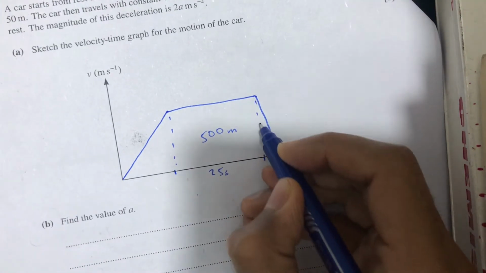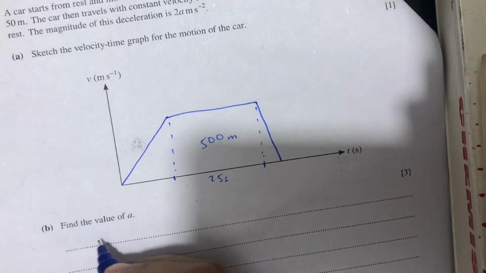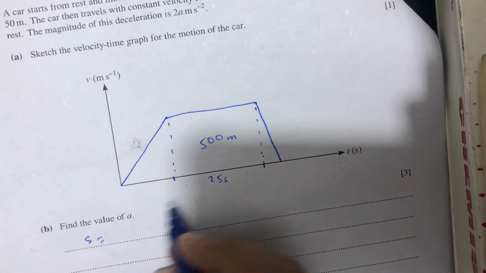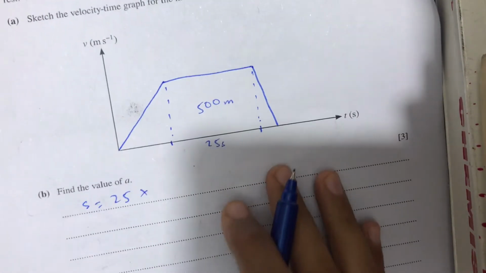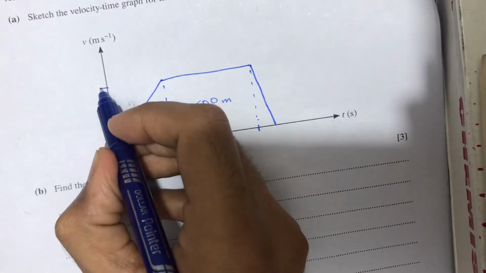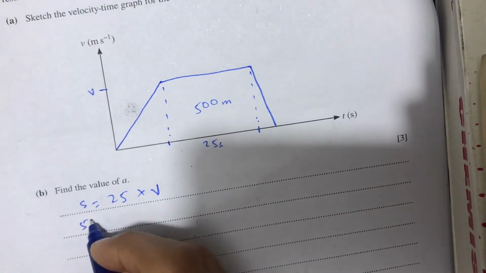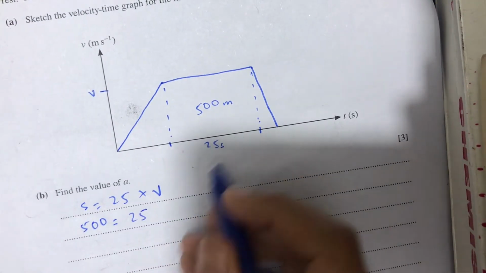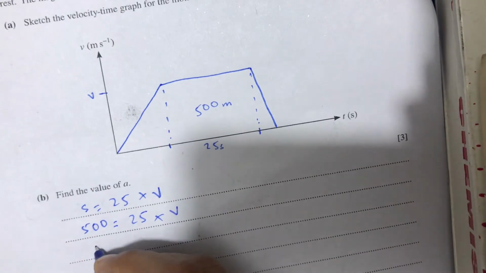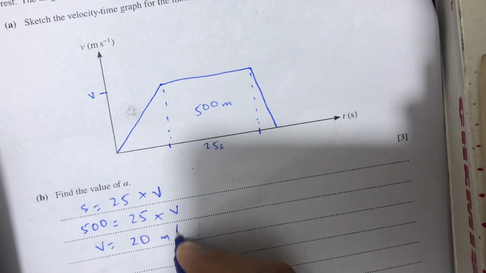We can break the diagram into 3 parts. As you know, it is a rectangle, so the formula for area will be length into breadth, and the length will be 25, and height will be velocity v, which we don't know. So the distance is 500, the length is 25, and the base is v, which we will have to calculate. So 500 divided by 25, v will be 20 meters per second.